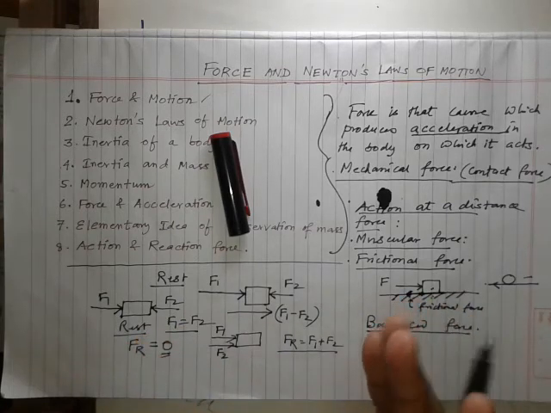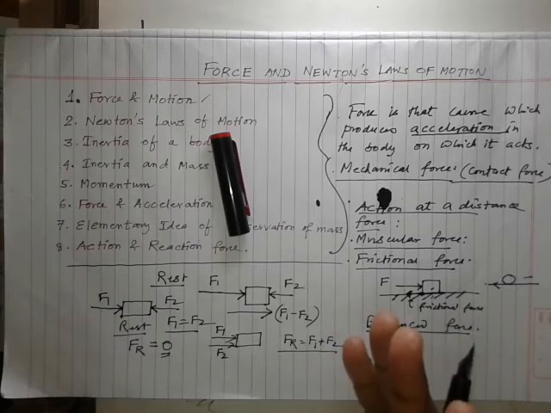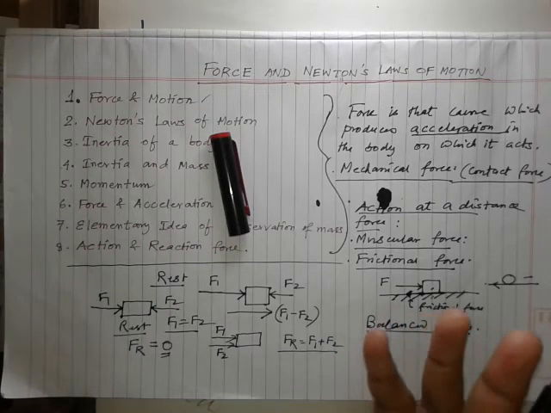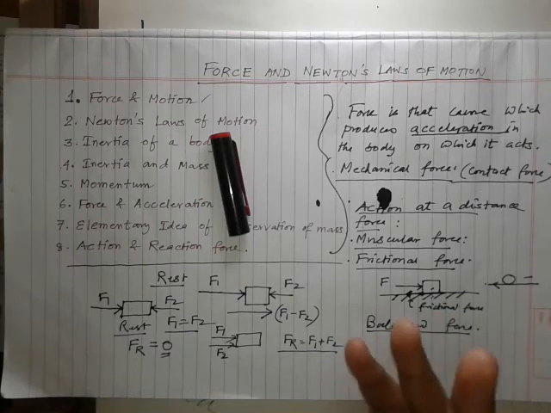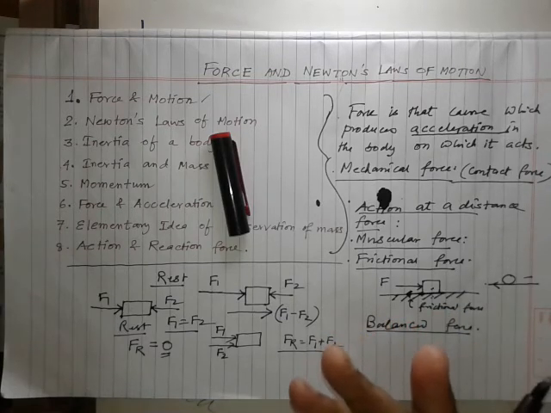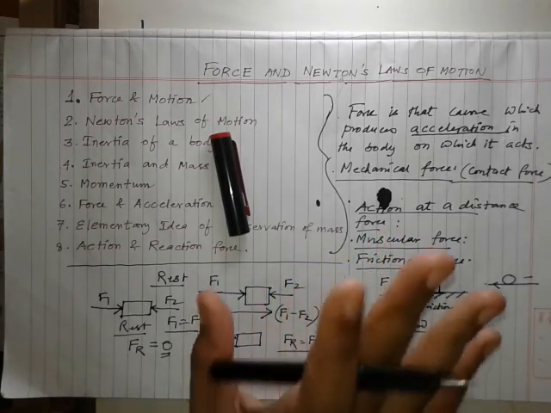Why? Because the wall will also apply force on you, and both forces cancel each other. So you will not be able to move the wall. That is why both forces are called balanced forces. So when the object is stationary, the forces are actually balanced forces.